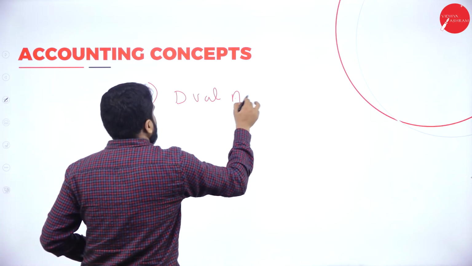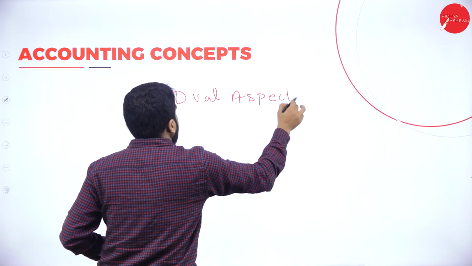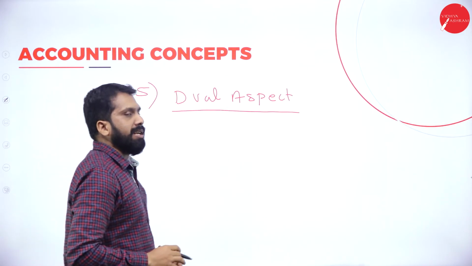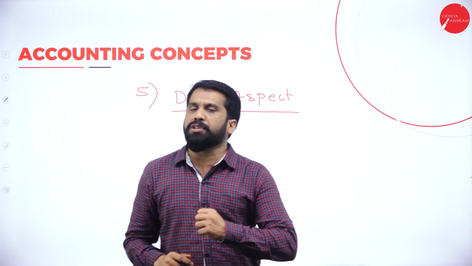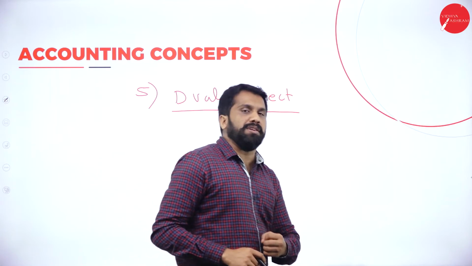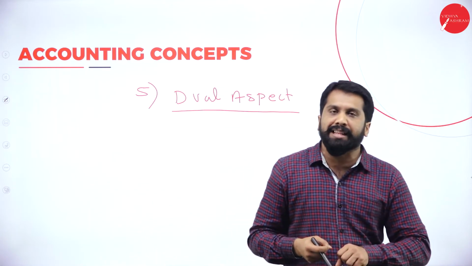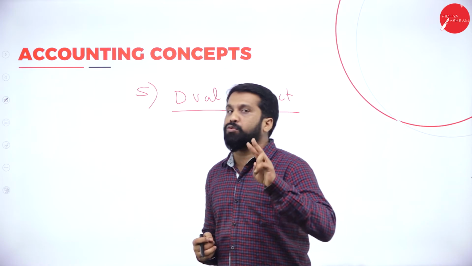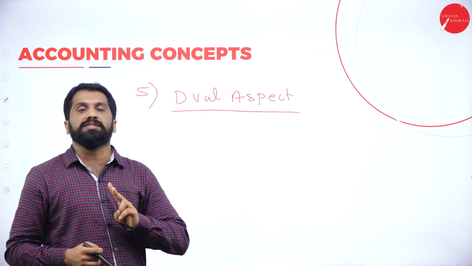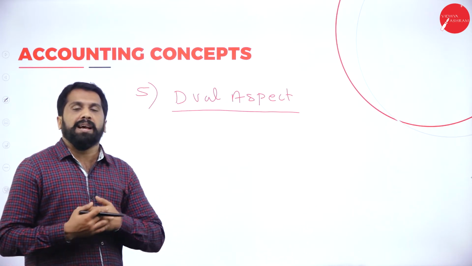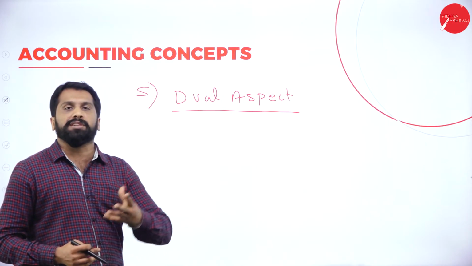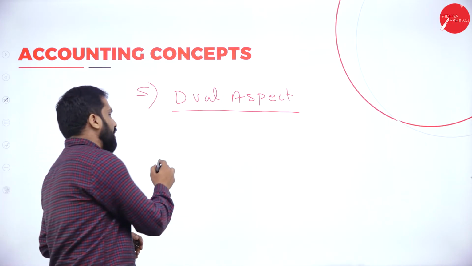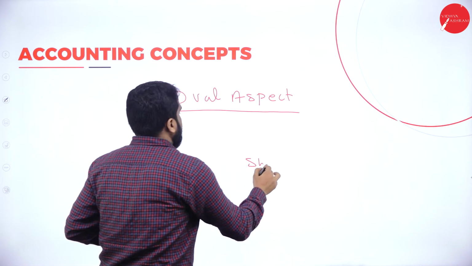Dual aspect concept. What is dual aspect concept? Whatever transaction you do, whatever payment you make, whatever receipt you collect, everywhere you have two persons. How is it two persons? For example, I paid 10,000 to some Shashi Kumar. So my name is X, his name is Shashi Kumar.